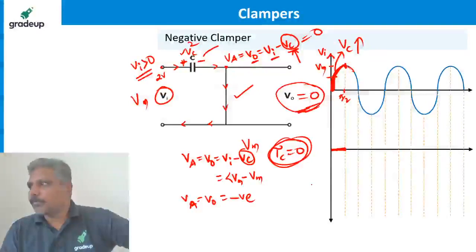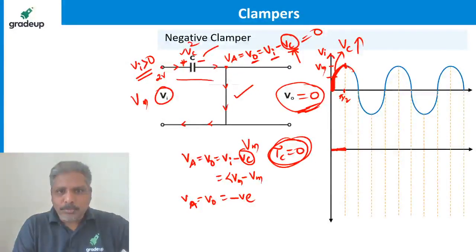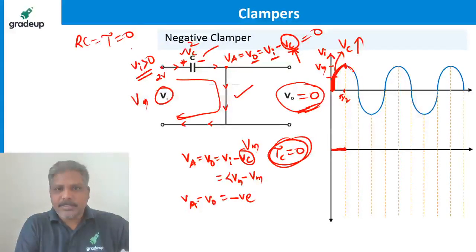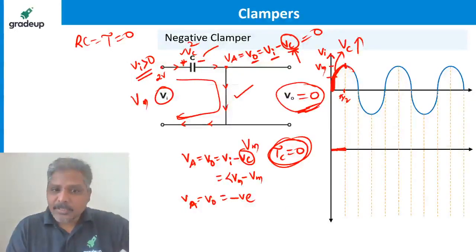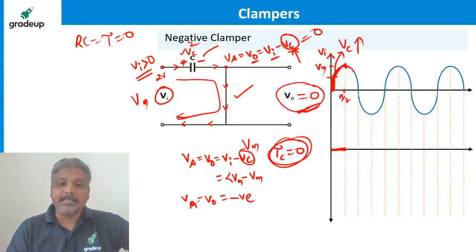Okay. Shubham is asking how time constant is 0. Shubham, in this loop, R into C is the time constant, which is going to be 0 because R is 0. Yes, now the diode is going to be reverse bias. That is the point, guys.